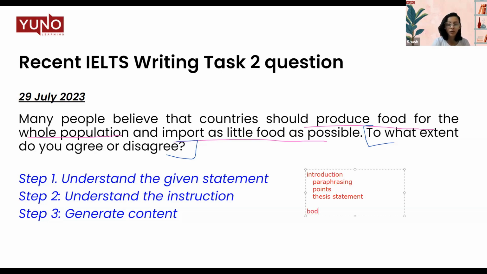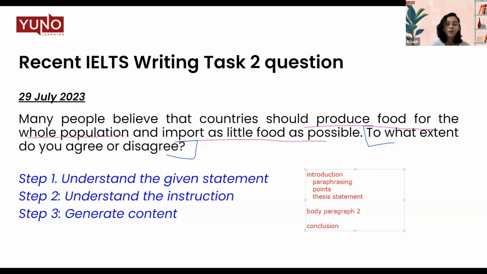Then we move on to body paragraph 1 for agreement, body paragraph 2 if you agree, and so on. Discussing how many body paragraphs we need, we'll move on to the next slide. And also, last but not the least, we'll have the conclusion. So this is the general structure of your essays.